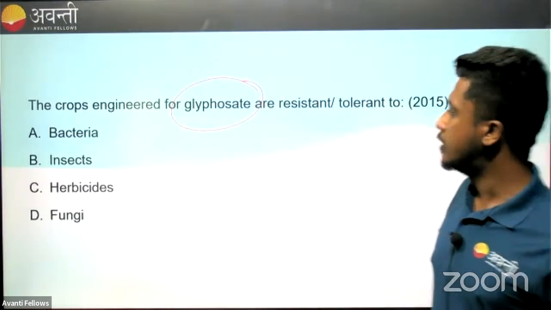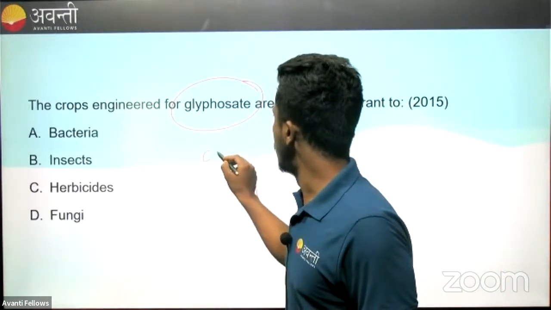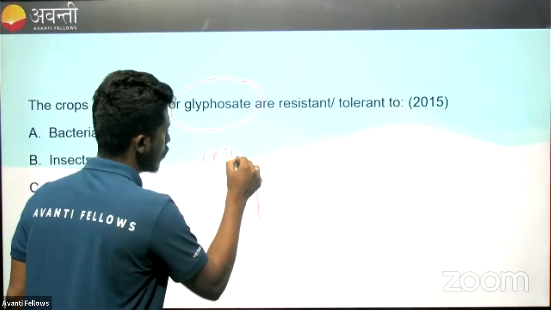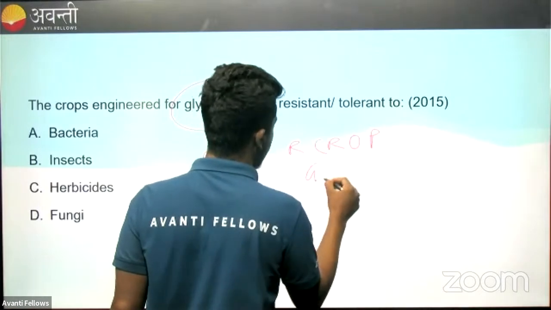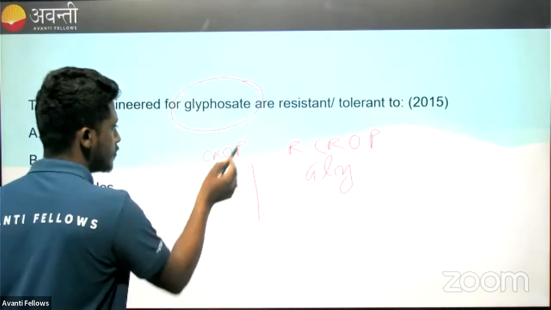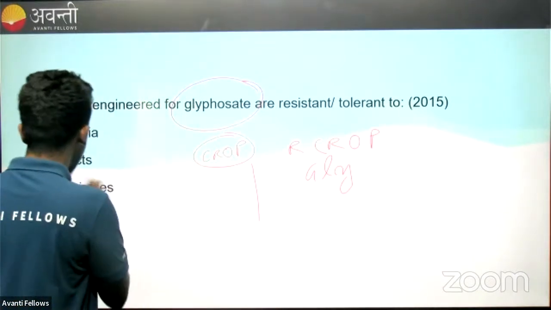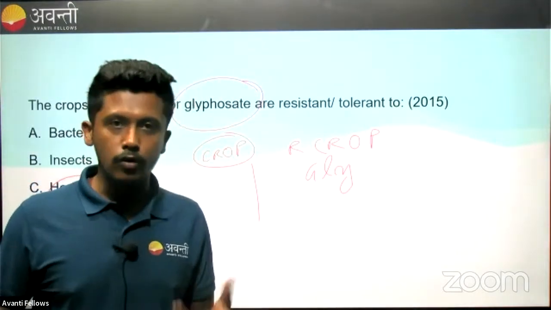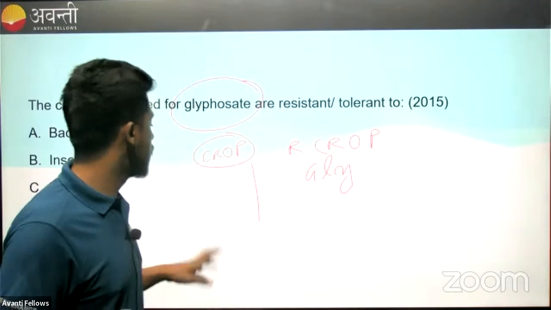Now, what will happen? Take two plants. One crop is a normal crop. The other crop is a recombinant crop, and this recombinant crop has the glyphosate modification. The normal crop does not have the glyphosate modification. Now, whenever a herbicide is sprayed, you know that in our farms, weeds grow, which is not okay. So whenever a herbicide is sprayed on this,